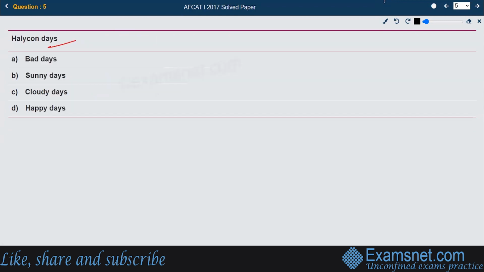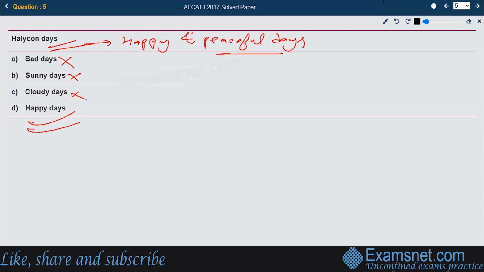Next, halcyon days. Let us take the options. The first option is bad days. No, the word halcyon days means happy and peaceful days. These are the two types of days that are referred to as halcyon days, happy and peaceful days. So bad days, sunny days, and cloudy days are the wrong ones. The right answer is option D, happy days.